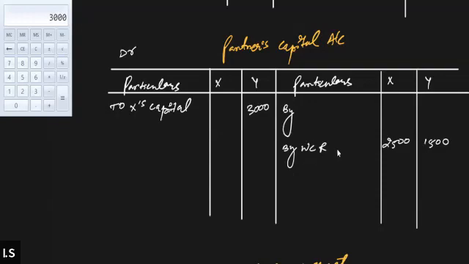And similarly, we'll go to the credit side of the partners' capital account and write down 'By Y's capital account'. X's capital needs to be credited now. So X's capital account will be credited by 3,000. Got it, everyone? Is this clear to everyone? Yes or no? Yes, sir. Everybody clear? Good. All right. Now, what else is left in this question?